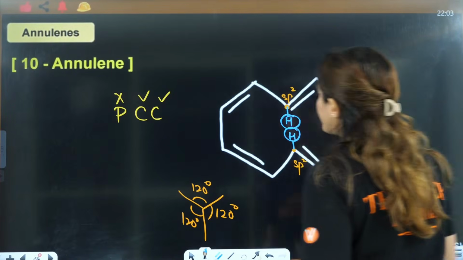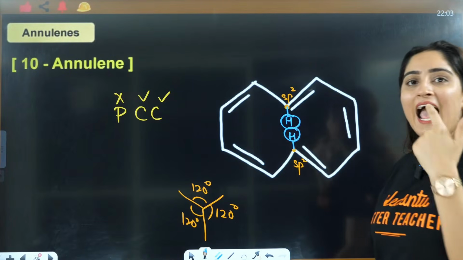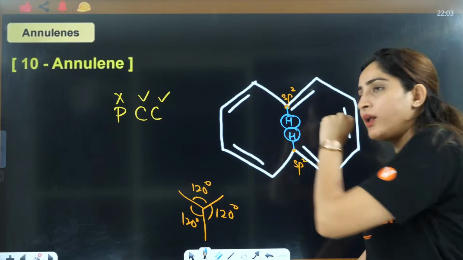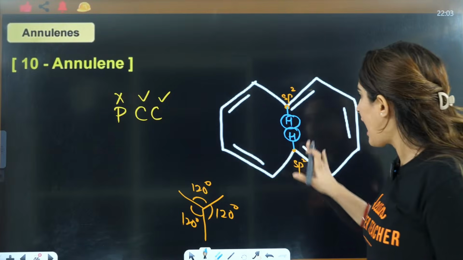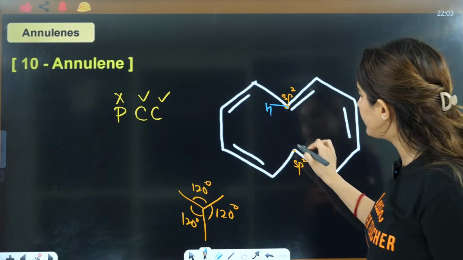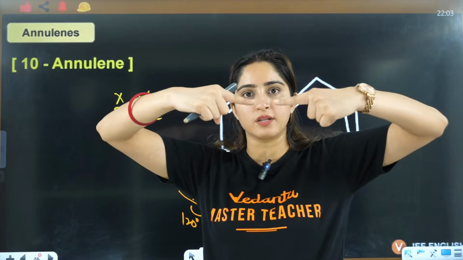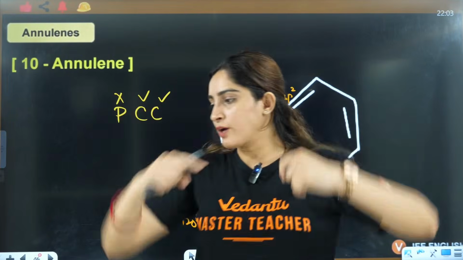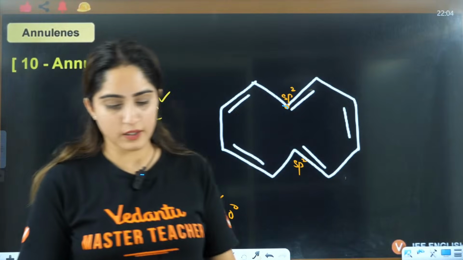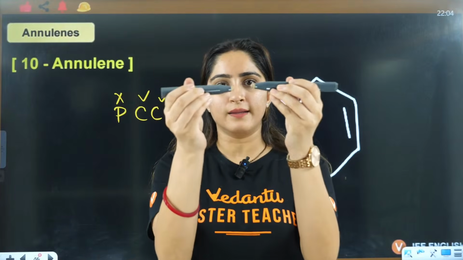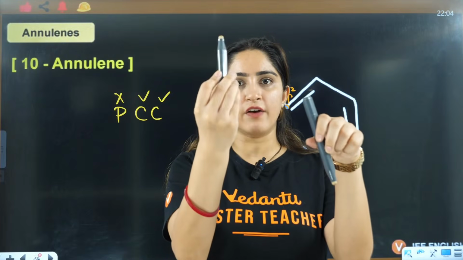Now these two hydrogens, because of the repulsions, they create angle strain. Because the size of this compound is small, the difference is not that much, they are very close to each other. And some students say, ma'am, it can be here, ma'am, it can be here. Because this is hydrogen, they are causing repulsion. This hydrogen and this hydrogen are causing repulsion. That's why what will happen? One will move this side, one will move this side.